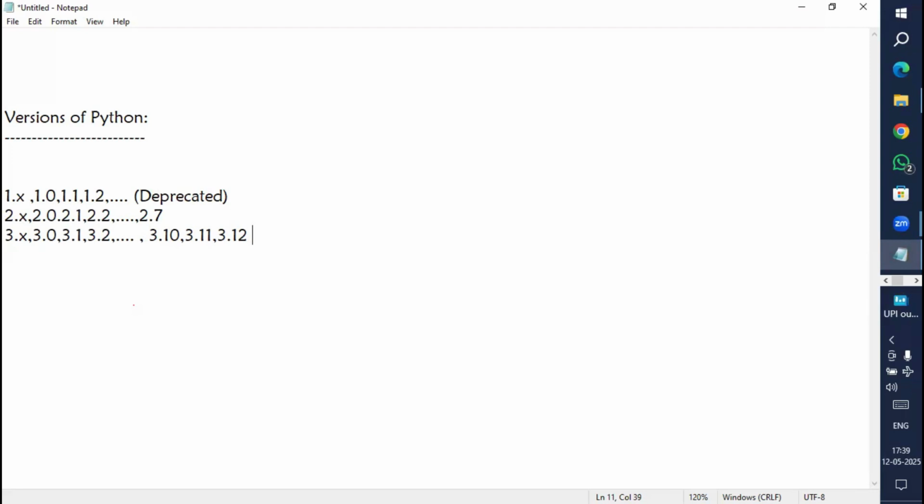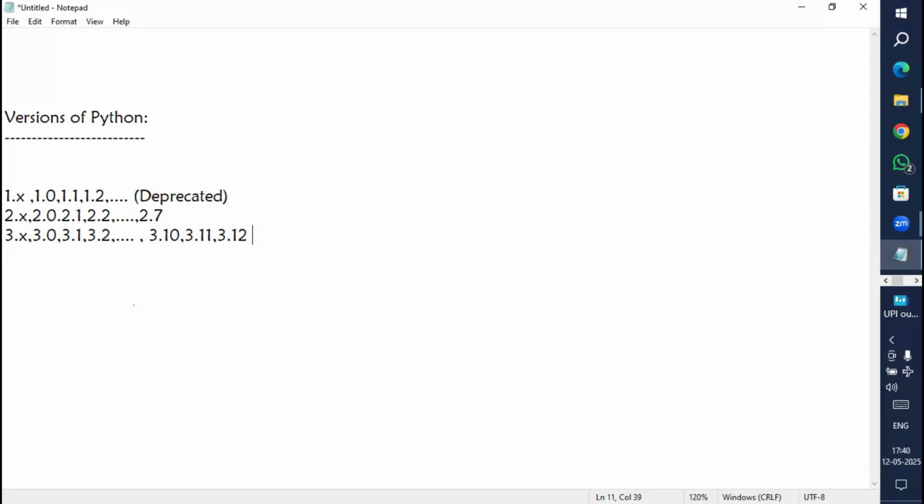This 3.x series is what we are using in the latest technologies, and even for our application development and web development, we are going to use the 3.x series only.